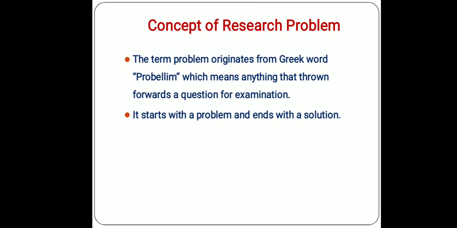The solution again gives us another problem or another way of dealing with the problem, and that becomes another research problem which leads to another research. So it is just like a cyclical process where it starts with a problem, ends with a solution, and again that solution gives us a new problem, and it goes on.